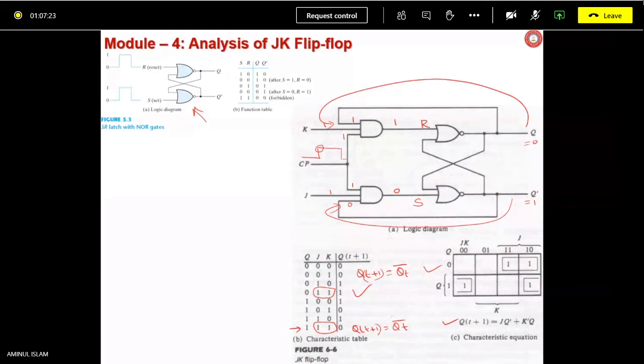It is feedback. Q is connected to the K side and Q bar is connected to the J side. Am I correct? So the changed value may be applied back. But suppose both the inputs, JK, are still held high and the clock is also high, then what may happen? Once again toggling may occur. Multiple toggling may occur or not.